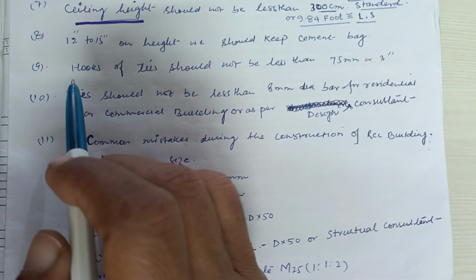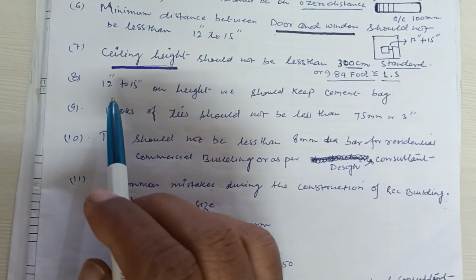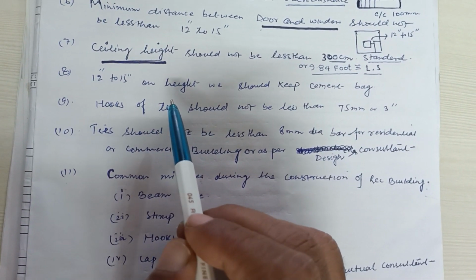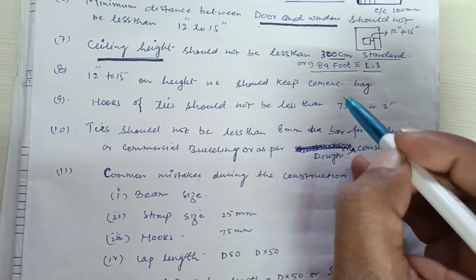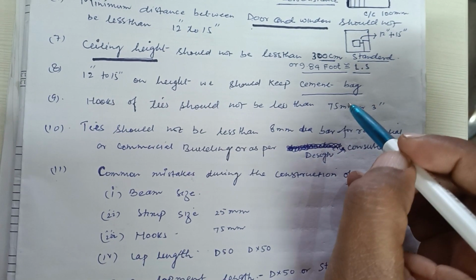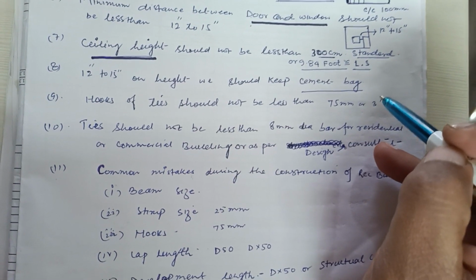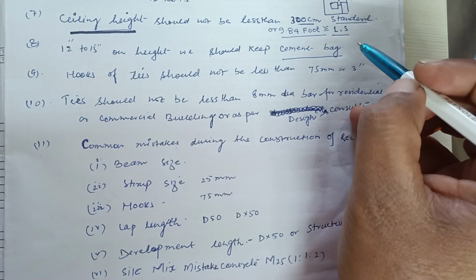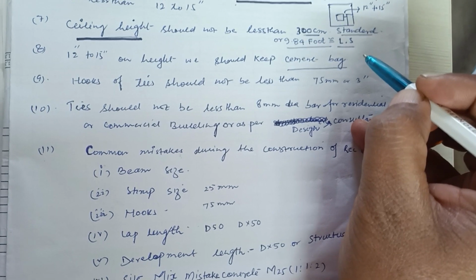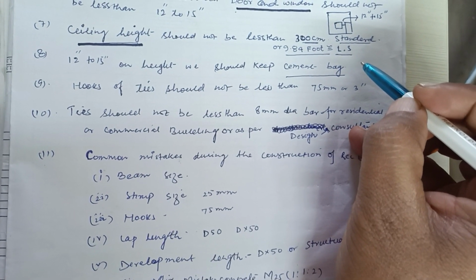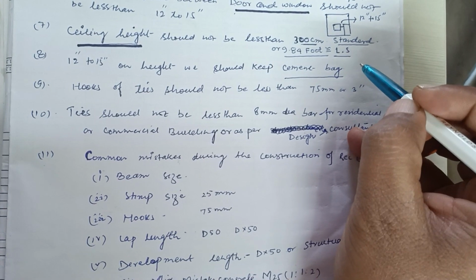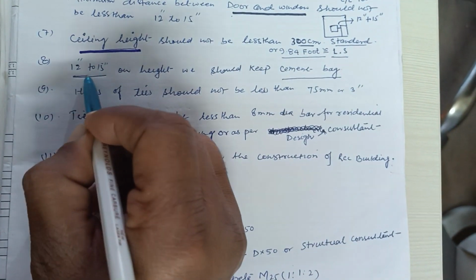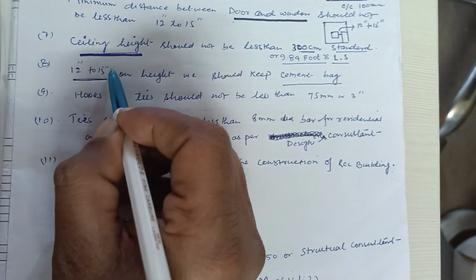And the eighth point is 12 to 15 inches on height. We should keep the cement bag. When the construction starts, we need to purchase cement bags, and you should not keep the cement bag on soil, otherwise it will get settled, disturbed, and become hard. So we need to keep it 12 to 15 inches on height.